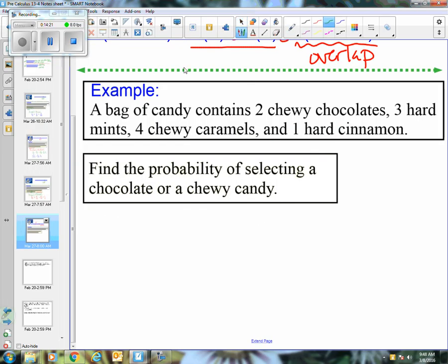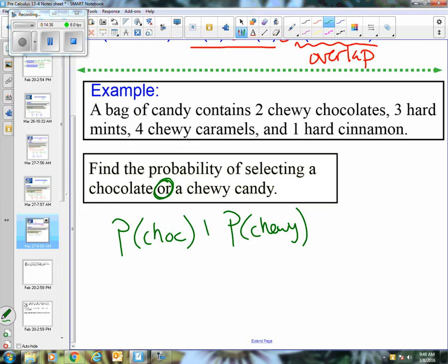All right, so let's take a look. Find the probability of selecting a chocolate or a chewy candy. All right, chocolate or chewy. So the probability of getting a chocolate, probability of getting something that's chewy, or, so this is plus. Why is it going to be inclusive? Let's take a look.